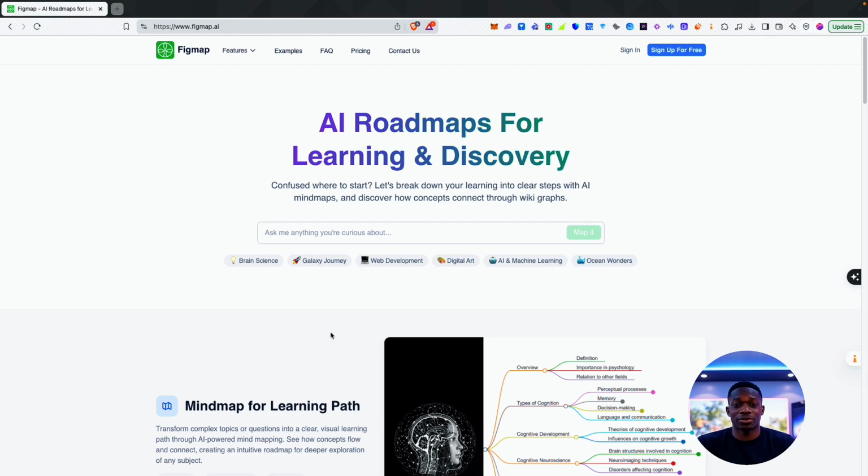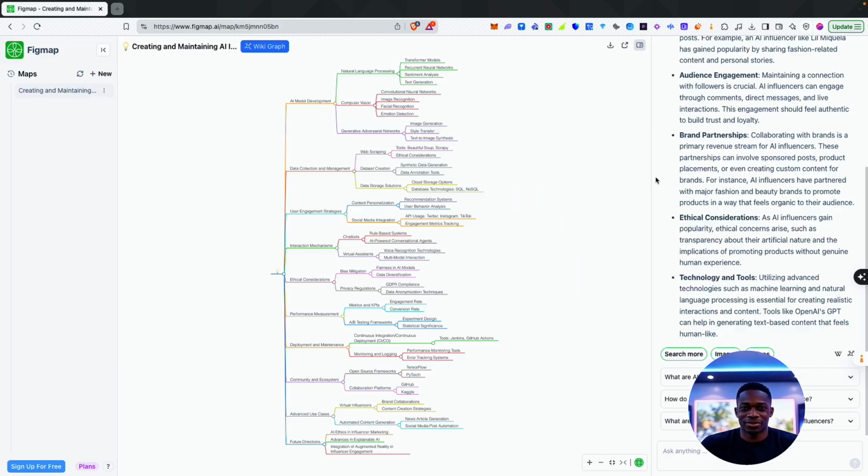So we're going to dive right into Figmap here, and I'm going to say we are curious about AI influencers, or more specifically, creating and maintaining AI influencers. I know this is a popular topic at the moment, so I'm going to click map it and see what we get. Okay, cool. So it took a few seconds to map.